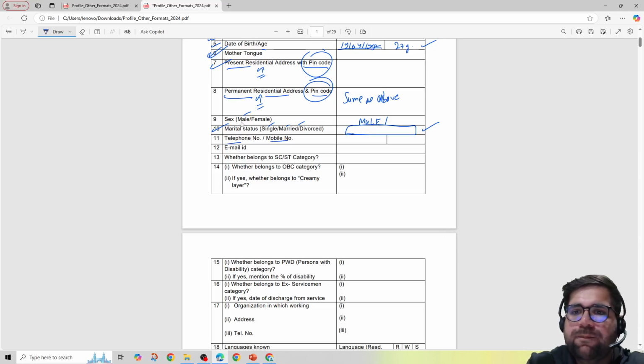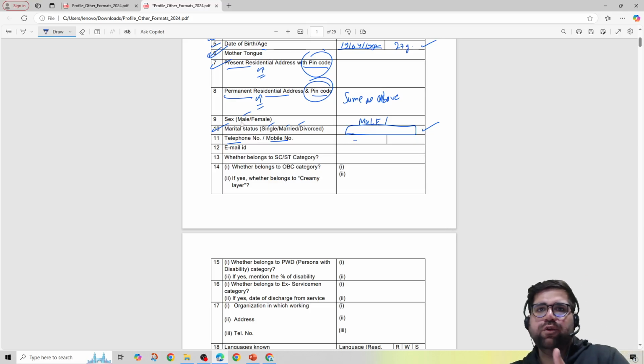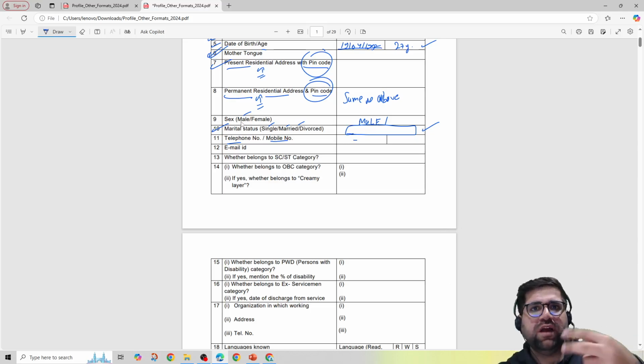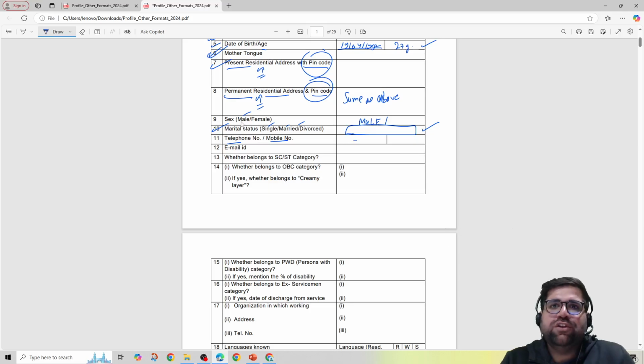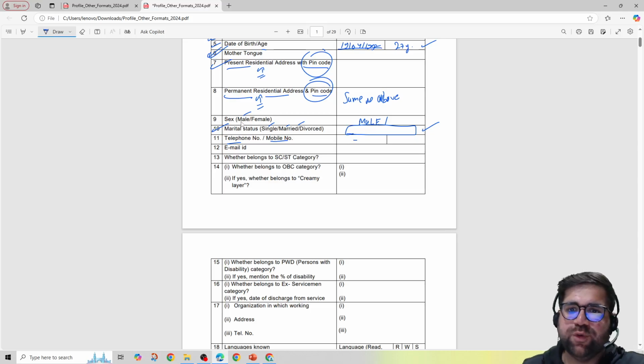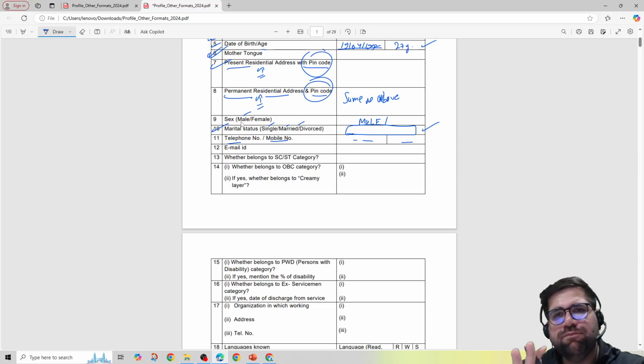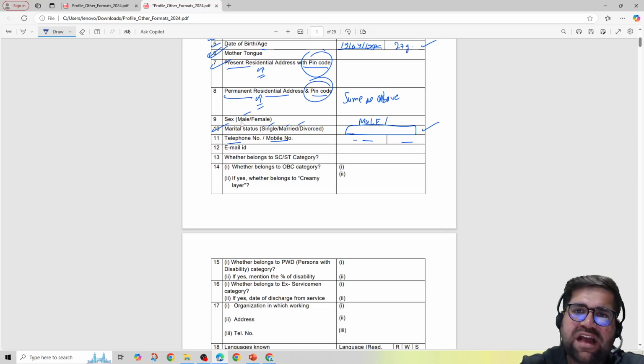Telephone number or mobile number, write it over here. Simple. They have given you two boxes, but if you want to give two answers over here, you can opt for it. If only one is there, then that is also good. But I will advise you to give two, either of you or of your dad or of some other family member, because in case your phone is switched off on the day of interview, they can communicate some messages to the alternative number which you are giving. So you can write over here two numbers. Okay. And don't use 91 because everybody knows that you have Indian nationality. So just write your full number over here.